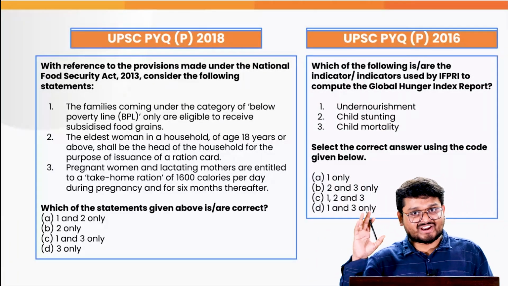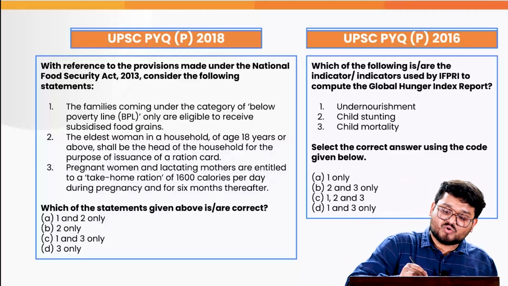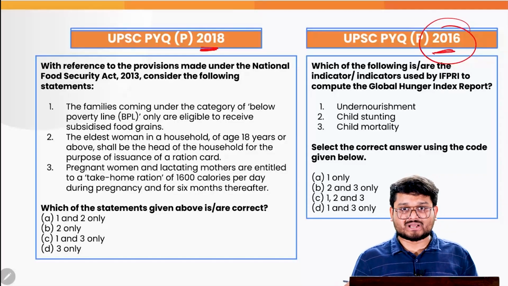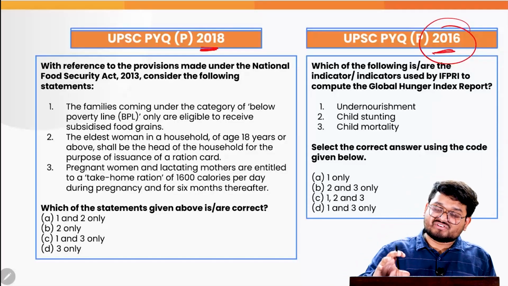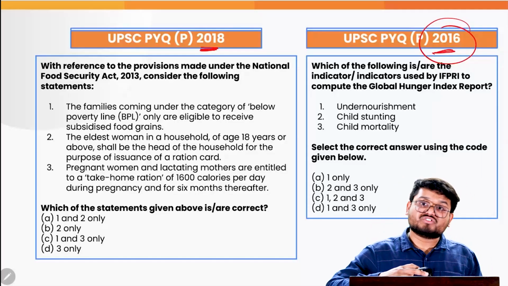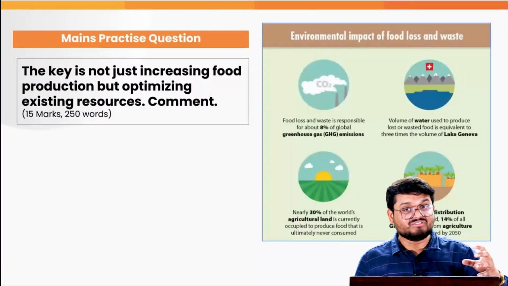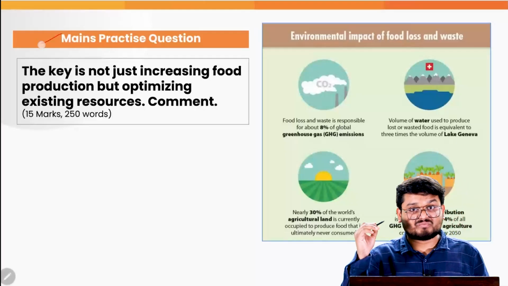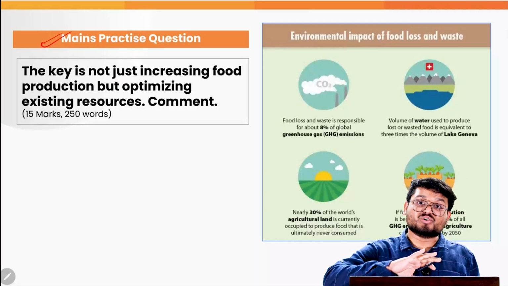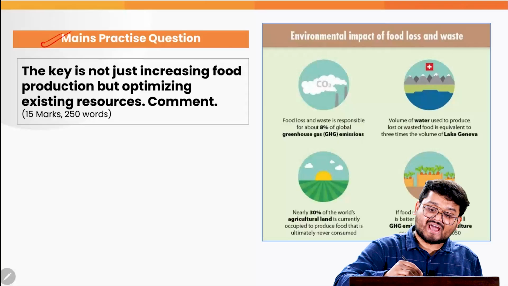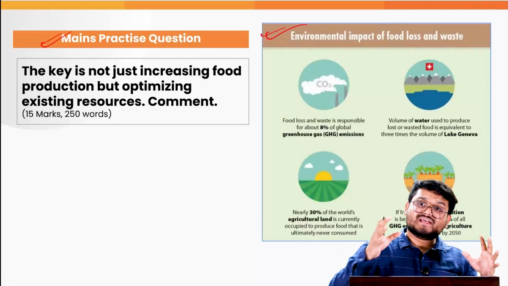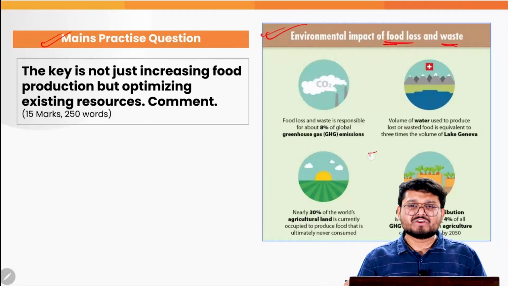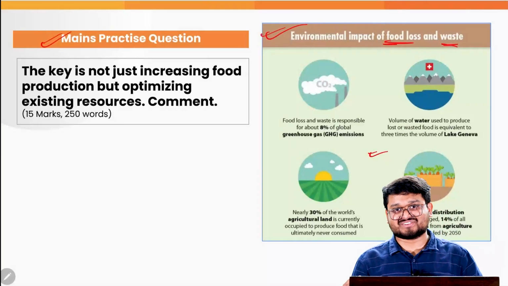But here, from our exam point of view, please let me know the answers to these 2018 and 2016 PYQs in the comments. And let me tell you, UPSC will be asking questions like this, which will be extremely basic, but for that you need effective revision. For your mains, you can practice this mains question as usual, and for your intro and conclusion, you can directly use the environmental impact of food loss and wastage from this particular figure. So let us write some answers also based on the discussion.